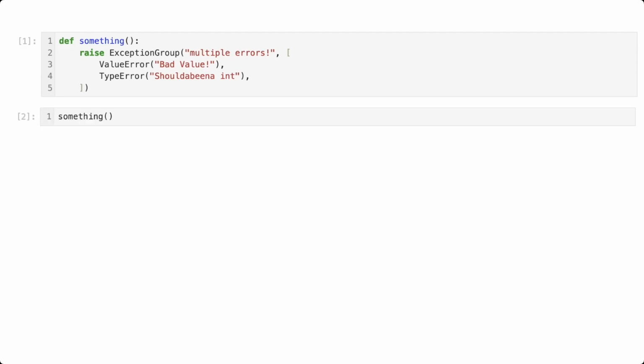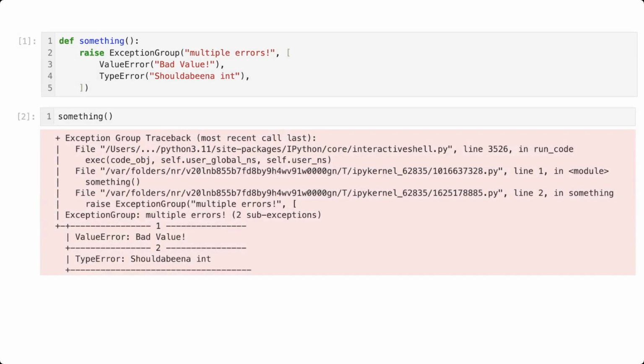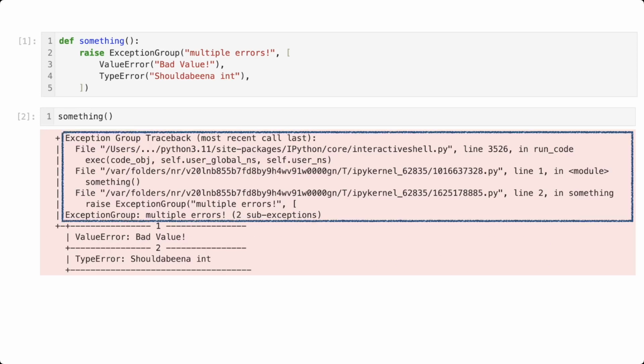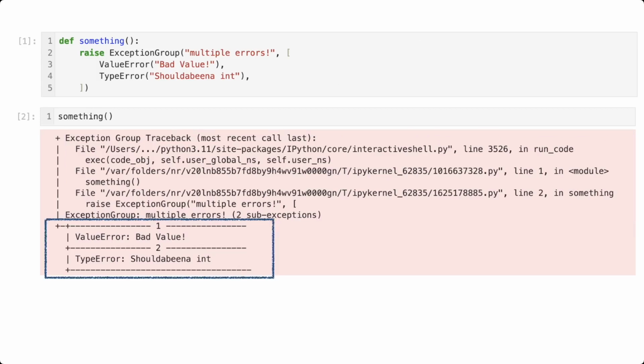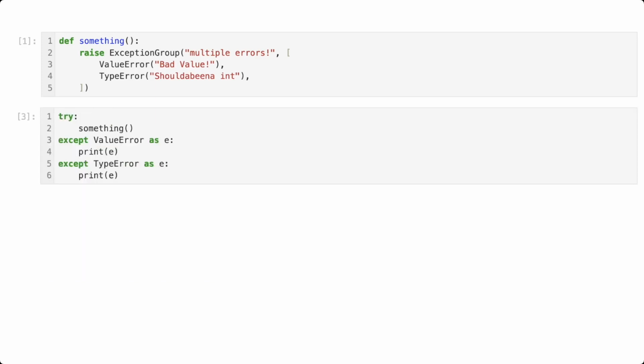First, let's check out the behavior of not catching anything. Let's call it and see what happens. Neat. It's a little unclear because I'm using Jupyter Notebook for this example, but here's our traceback to where the exception is being called in the other cell. Then we get this little ASCII art diagram of the contained exceptions, ordered by their index in the exception group's sub-exception list.